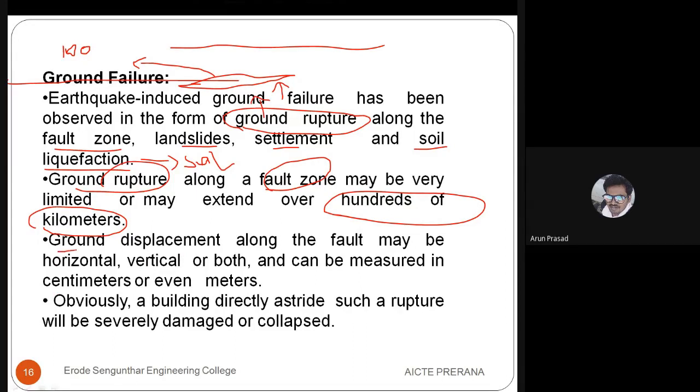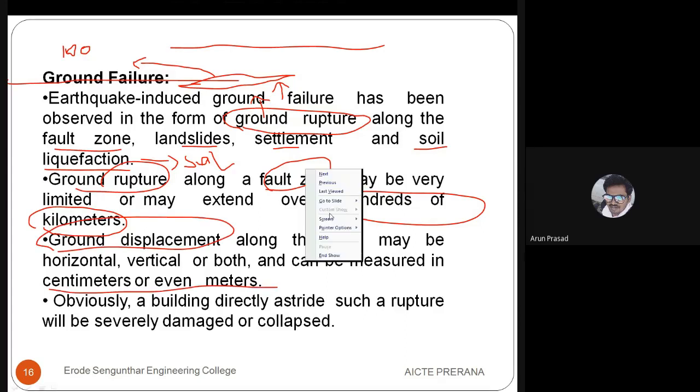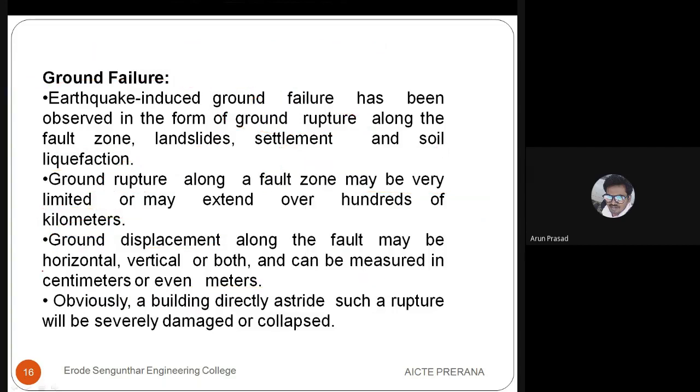And ground displacement, whatever the displacement is, we can measure either in centimeters or meters, in horizontal direction and vertical direction. That is, in horizontal and vertical, we can measure the fault movement either in centimeters or even meters. So whatever the building above the fault area, it will be severely damaged.